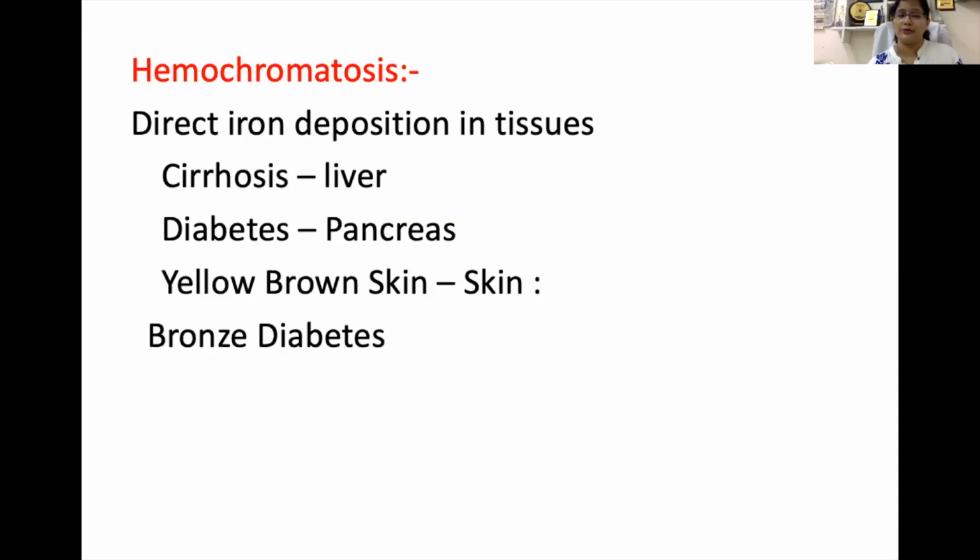Now, apart from hemosiderosis, there is one more disorder which is known as hemochromatosis. In hemochromatosis, there is a direct iron deposition in the tissue.